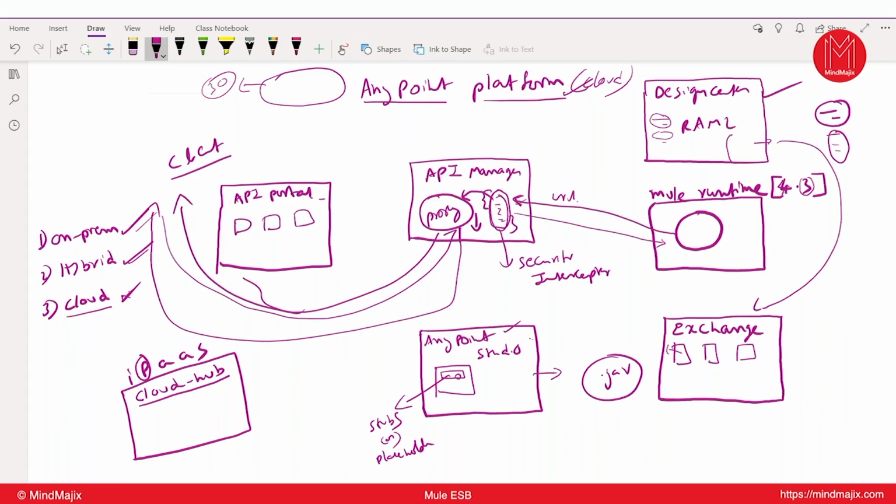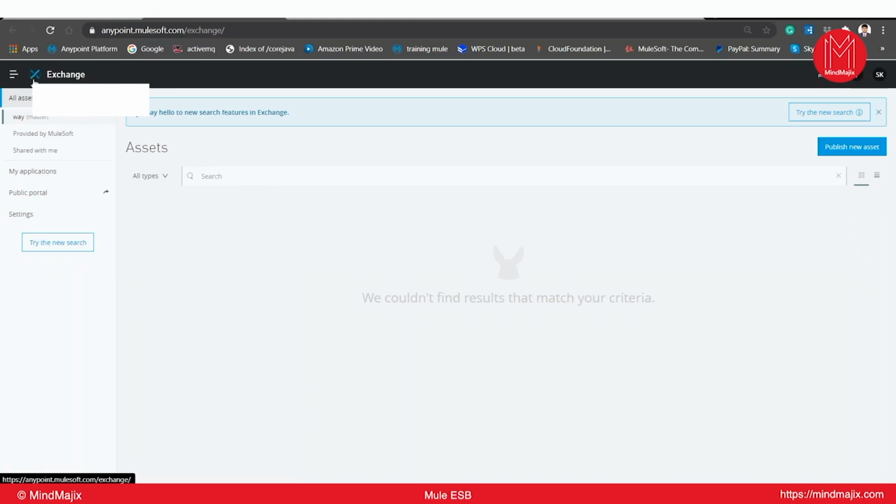RAML is purely about syntax. You don't need to remember anything. Everything will be given as a case. If you want to see the RAML file, this is Anypoint Platform.